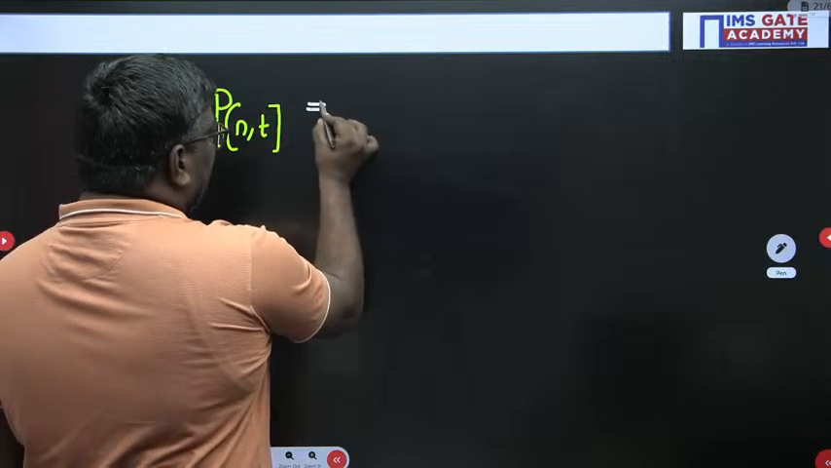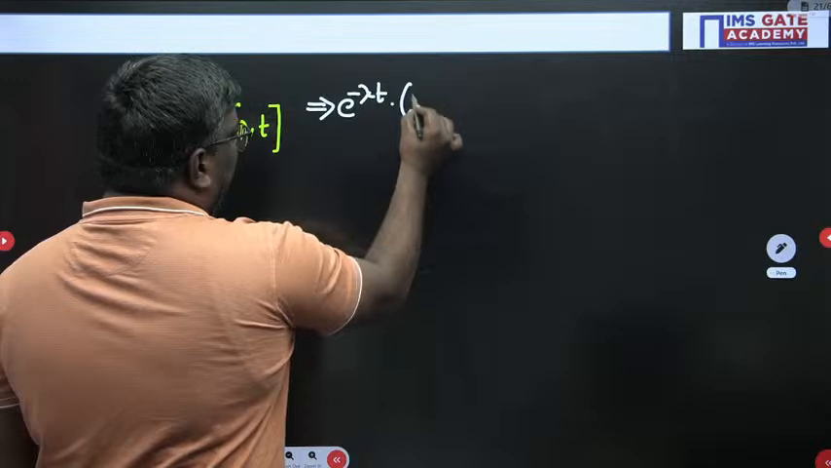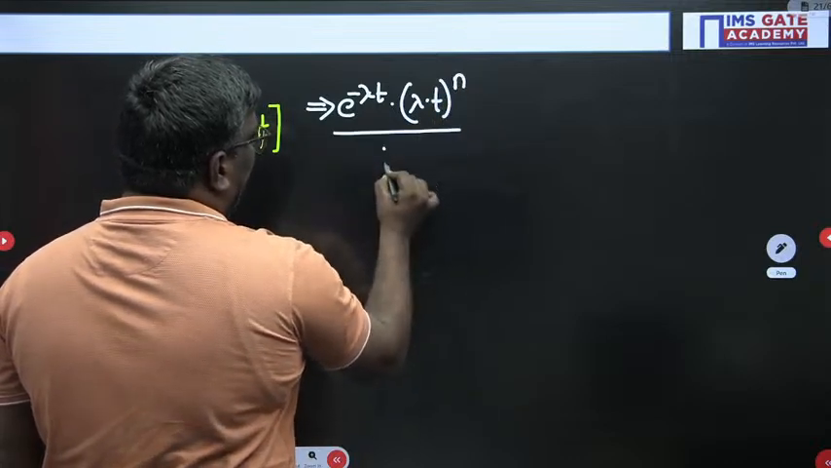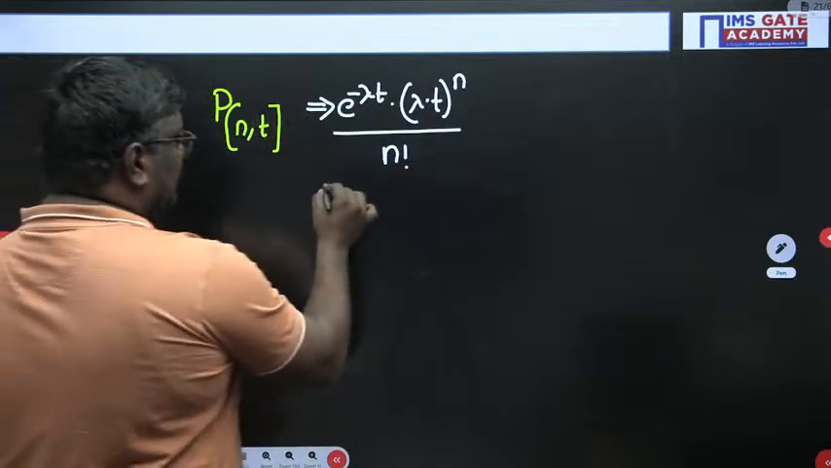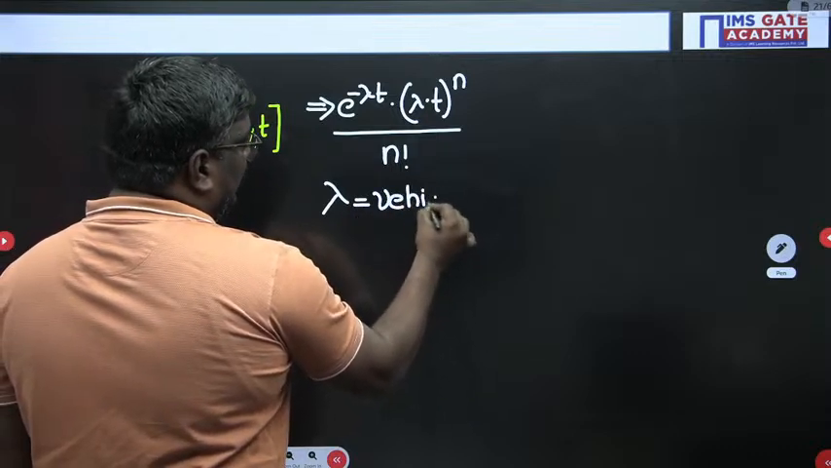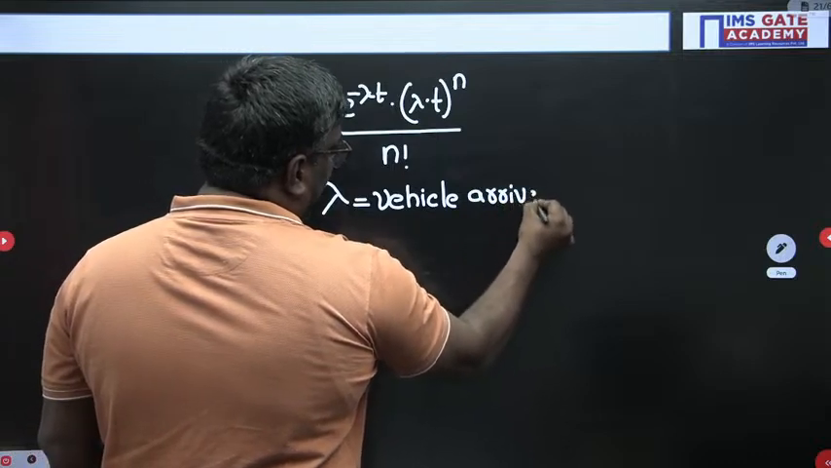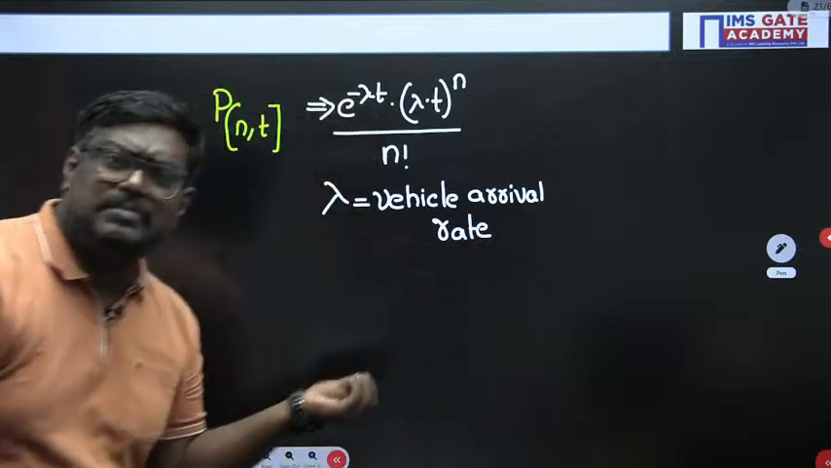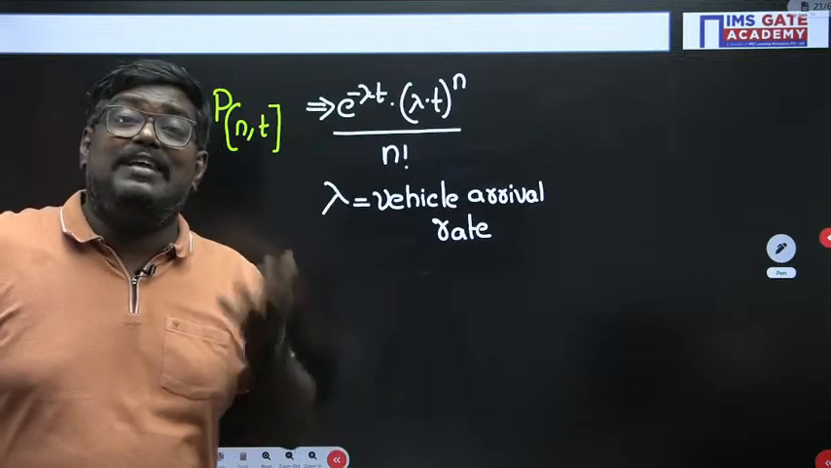It is given by the formula e power minus lambda t into lambda t power n upon n factorial. Here, my dear students, please understand what is lambda, sir. Lambda is nothing but the vehicle arrival rate. These are very, very important, my dear students. What is lambda? Vehicle arrival rate. In the name itself, what is the term, sir? Vehicle arrival rate. So, how many vehicles are arriving in a time t?